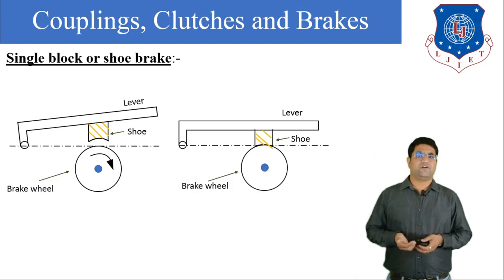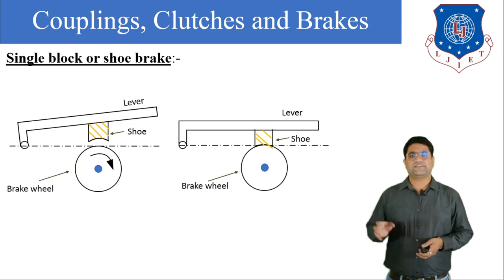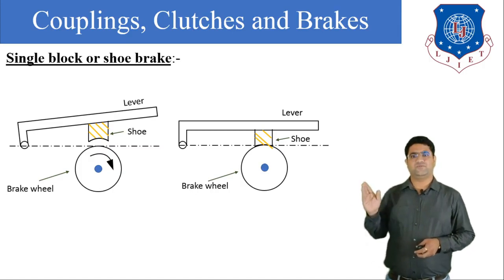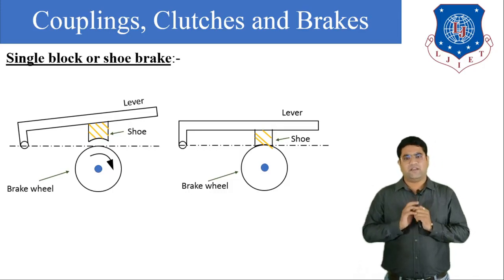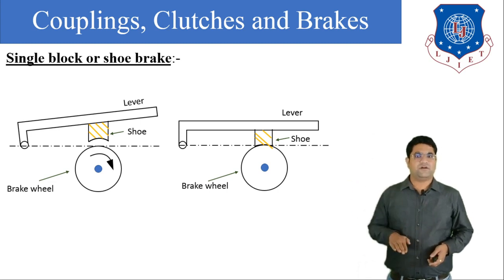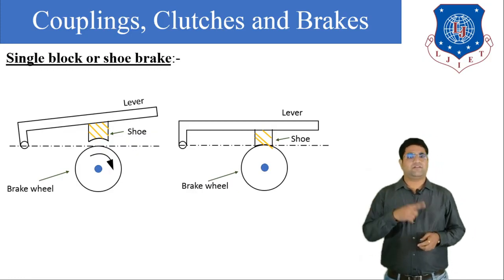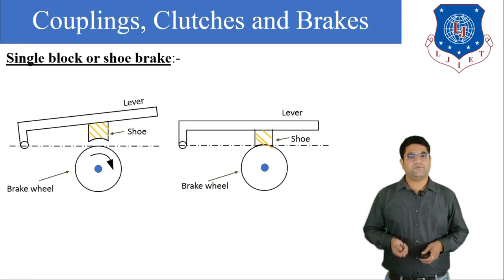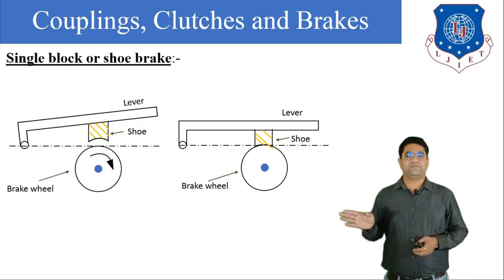The shoe brake or block brake is of two types. First is the single shoe brake and second is the double shoe brake. This is the diagram. You can see in the diagram there is one shoe. Above the shoe there is one lever, and the lever and shoe are directly attached. Now there is one fulcrum. With the fulcrum we can operate or move the lever. Now there is one wheel which is rotating. The speed of the wheel we can reduce with the help of this brake. So this is a simple diagram.